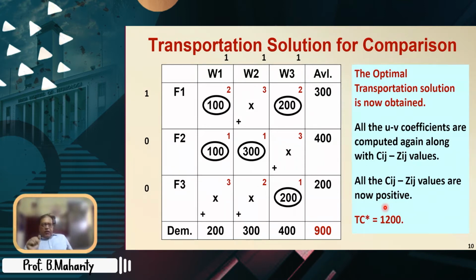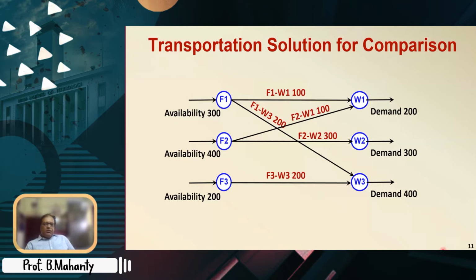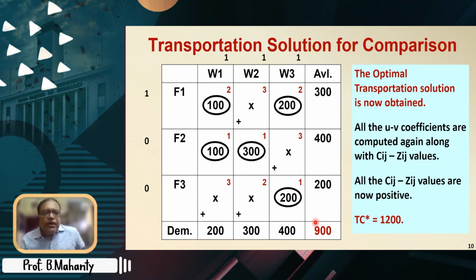All right. Now, if we have to solve the transshipment problem, we have to take certain considerations. So what are those considerations? But before that, graphically, this is how the solution could be represented, right? So what is happening? This particular solution, if you really look: F1W1 is 100, F1W3 is 200.